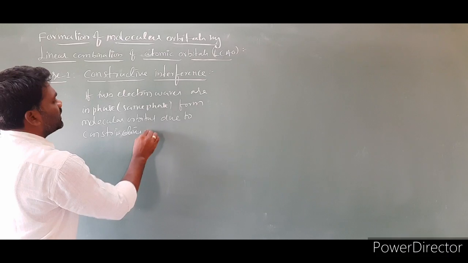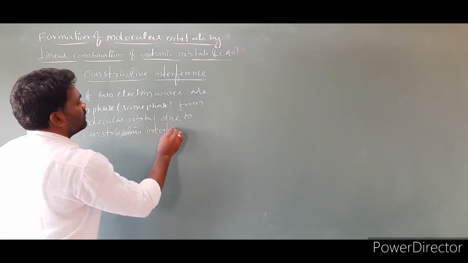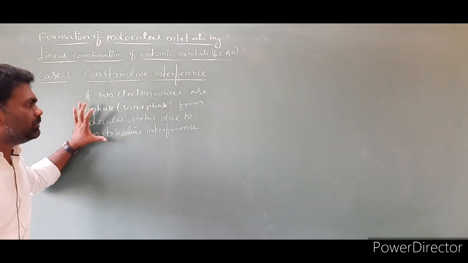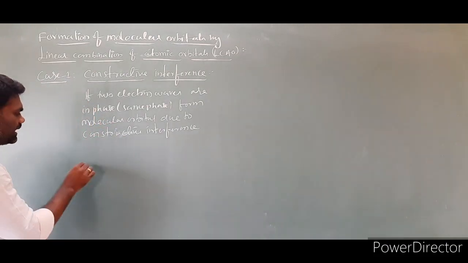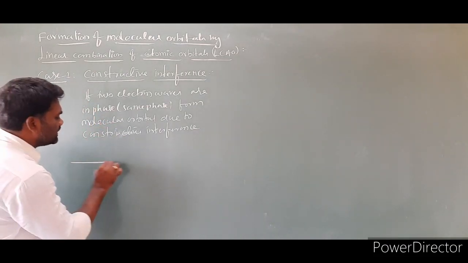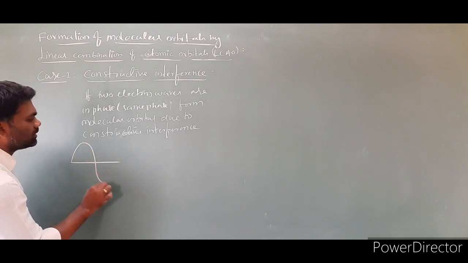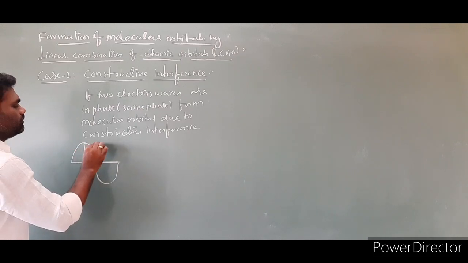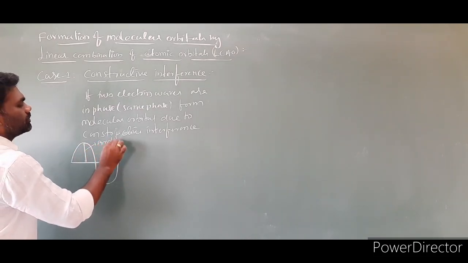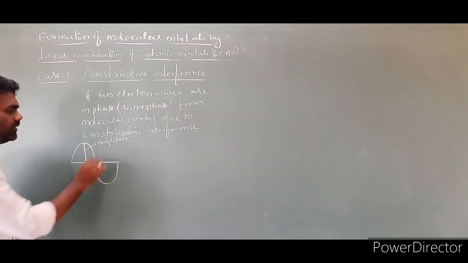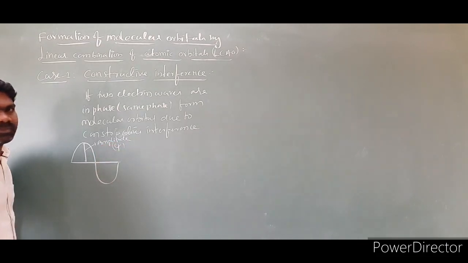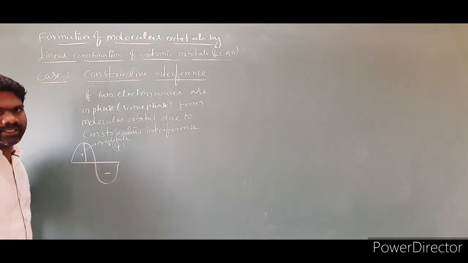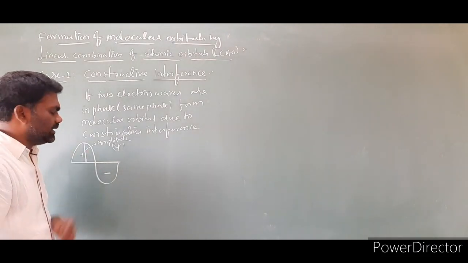Constructive interference. What is the meaning of this statement? I am taking a wave. So this is an electron wave and this is the amplitude. The amplitude of the wave is represented by a sign; this I am taking as a positive sign, and this as a negative sign.